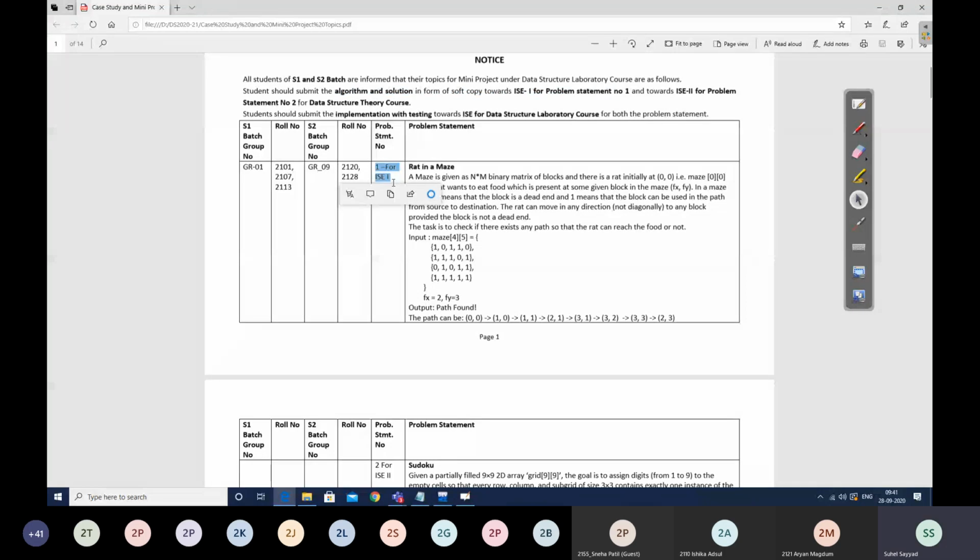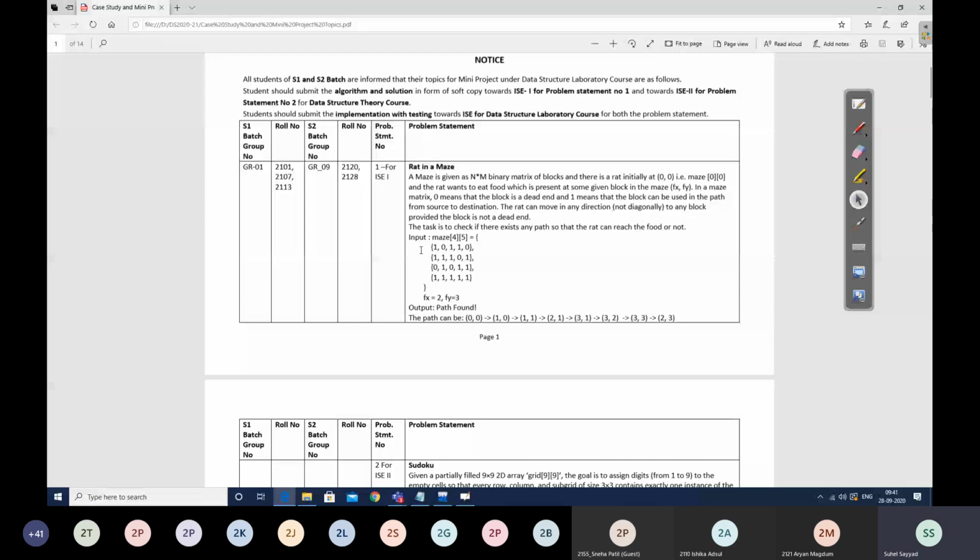See students, there is a difference between a program and an algorithm. I'm not asking you to upload a program. You have to upload the algorithm and solution. You have to upload your understanding about that problem statement. Some examples, maybe. In most cases I have given an example. Similarly, you can also take another example so that it will help me understand whether your understanding of that problem statement is correct or not.